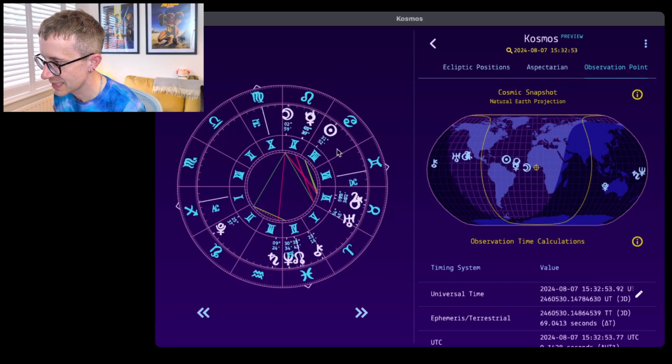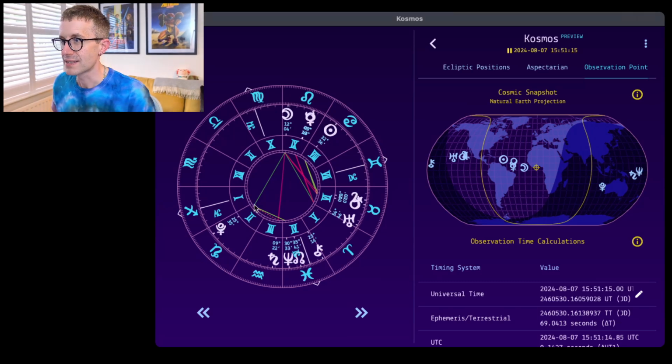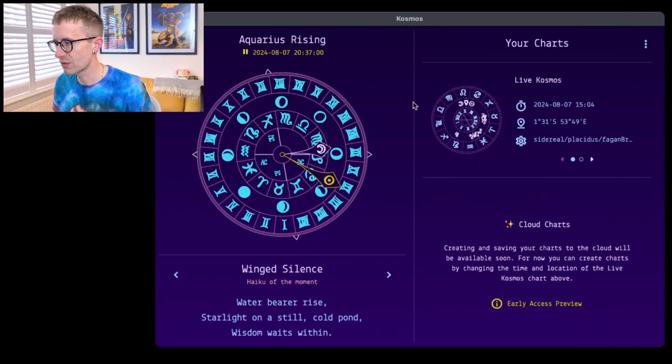And you can see that the whole sign houses has the DC and the AC moving as floating bodies. That's how whole sign houses work. But yeah, that's it. I've shown you the app so far.